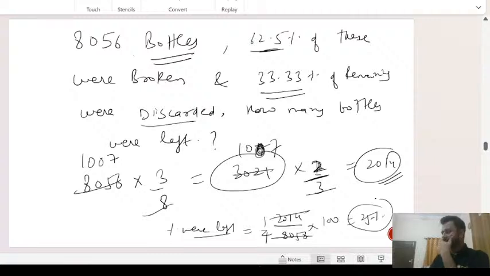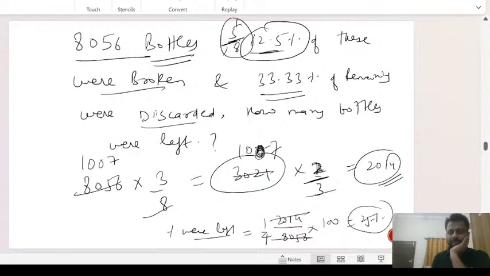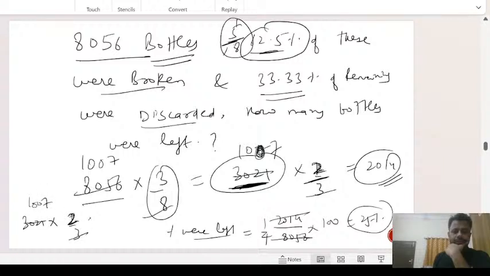Any doubt in this? Repeat, Ritesh. We had 8,056 bottles. 62.5% of these were broken. 62.5% I told you is 5 by 8. If 5 by 8 were broken, 3 by 8 were remaining. So I'm doing 3 by 8 of 8,056, which comes out to be 3,021. Now they are saying out of these 33.33% were discarded. If 33.3%, one third, is discarded, he is left with 2/3. When you further solve this, it's 1007 into 2, 2014. Okay, understood? I'm repeating this for you. That's the answer.